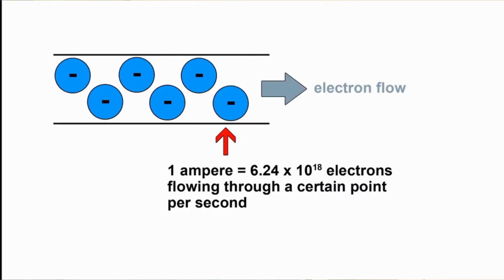We can also use amps or amperes to measure the current of the circuit. Amps refer to how many electrons are flowing through a certain point each second. If the current is rated for 1 amp, that means that there are 6.24 times 10 to the power of 18 electrons flowing through a certain point each second.